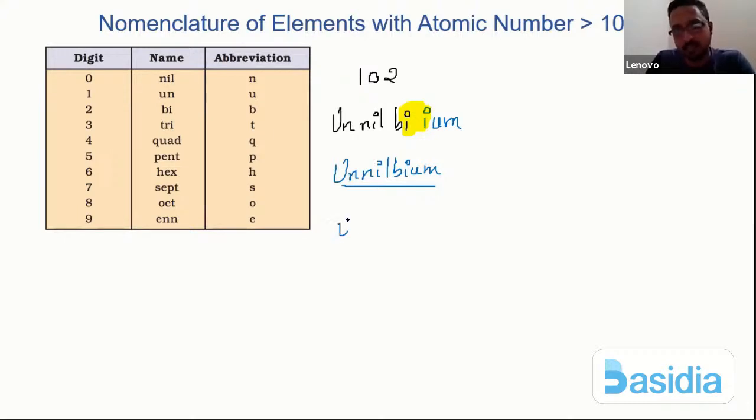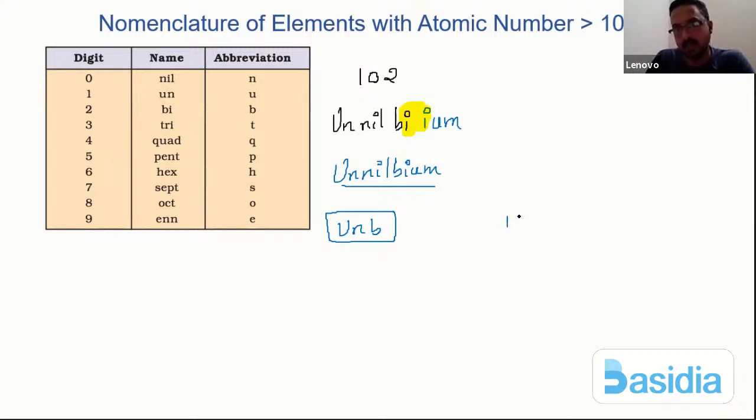And what will be the abbreviation here? It is going to be UN, and for 2 it is B. UNB. No need to include the I 2 times. Instead of that, you can exclude one and simply write it as Unnilbium.